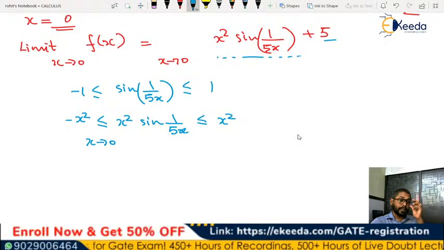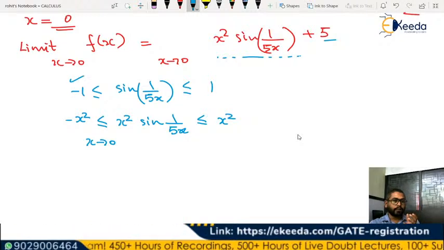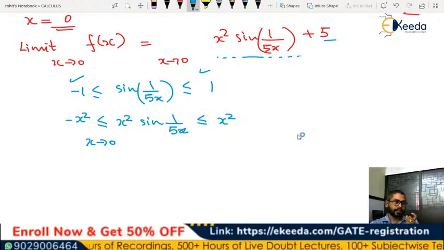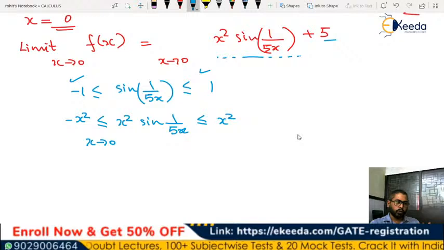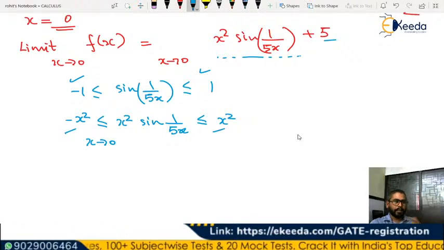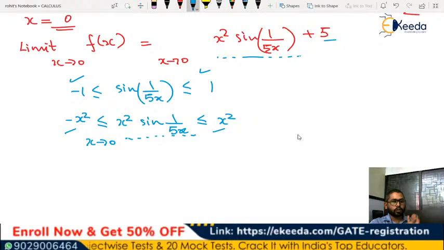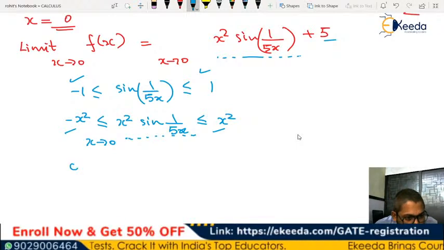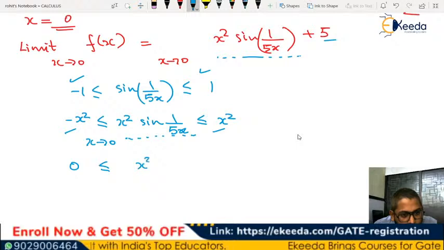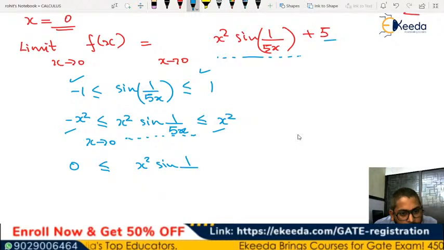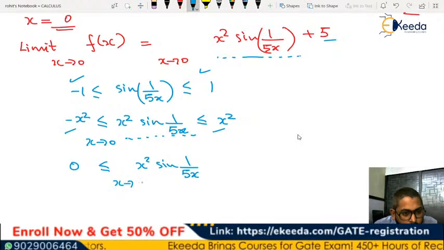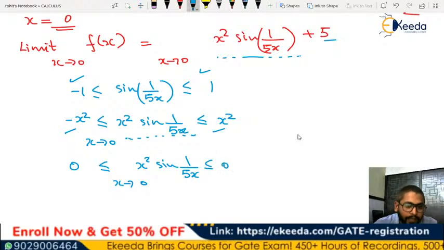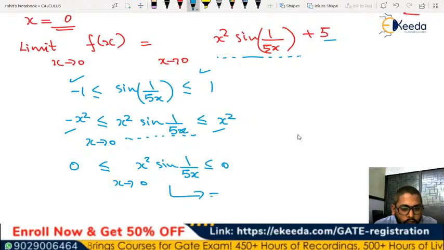The squeeze theorem suggests that if a function lies between two functions f of x and g of x, in this case minus x square and x square in the second step, then when the limit x tends to some value, if these two limits are the same, the limit of this function is also going to be the same. So the limit of the bounds for x tends to 0 is 0, and x square sine 1 by 5x for x tends to 0 will be between 0 and 0. So ultimately you can see that this limit is going to be 0.